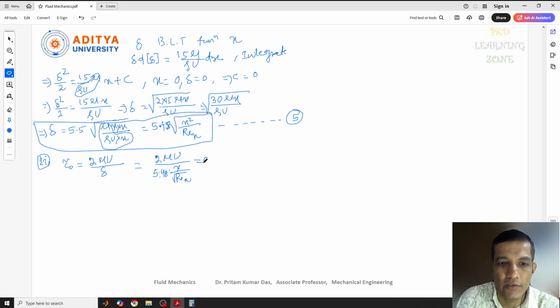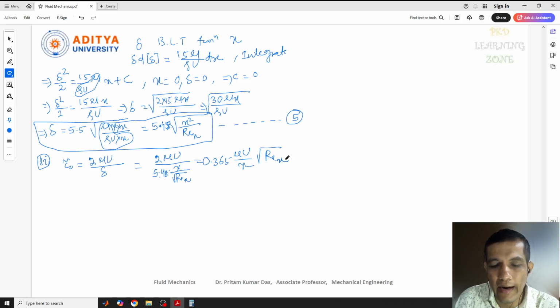So this is 0.365 into mu into u by x root over of Rex. This is the tau naught term we got here, and this is the second equation. Now we need to convert in terms of the coefficient of drag.